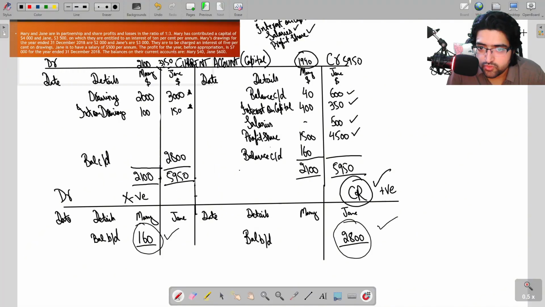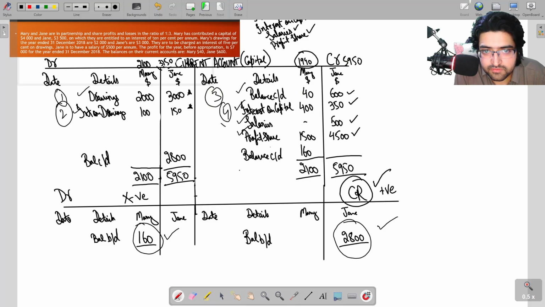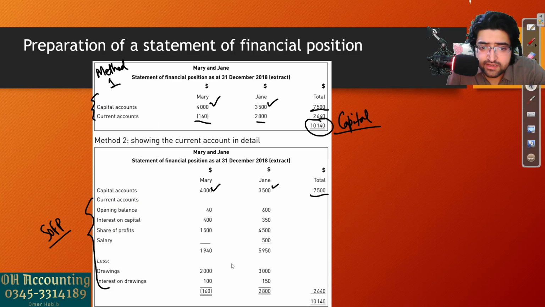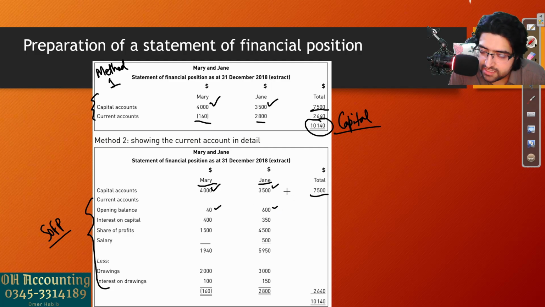One second, let me show you again. These things, okay. First of all, the balance, then interest on capital, then salaries, profit shares, drawings and interest on drawings. 1, 2, 3, 4, 5, 6. So you have to include these 6 things in the SOFP and put them like this, okay. You have written Mary and Jane on top, and then you will start with the opening balance, which was 40 and 600 given in the question, okay.